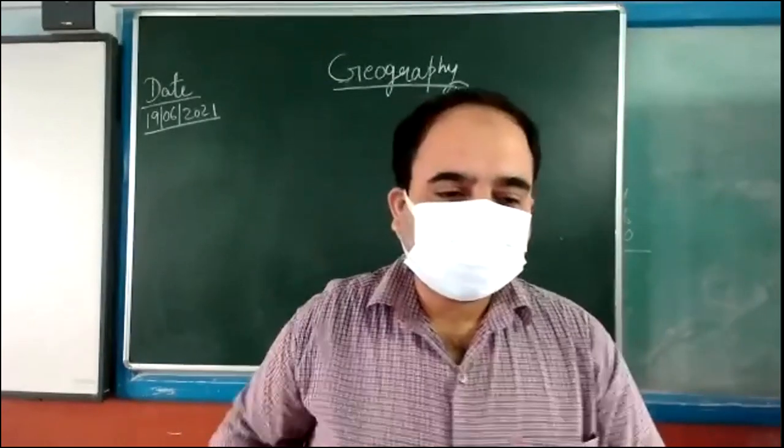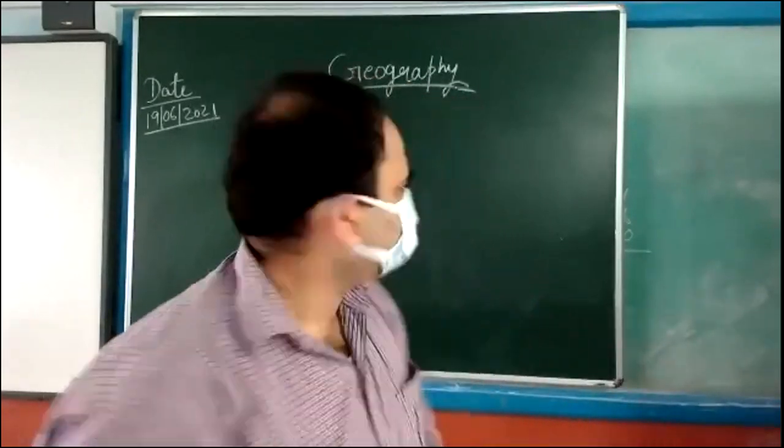So in the previous class, I was discussing with you the time and longitude relationship.